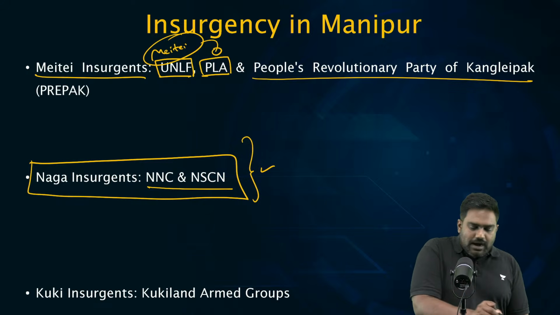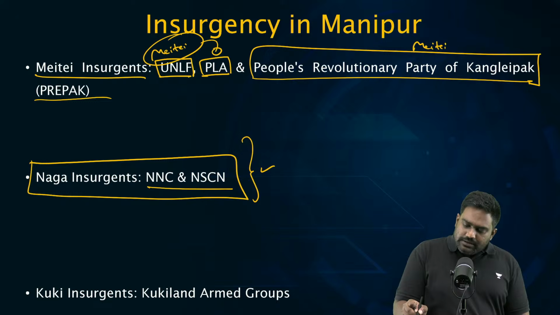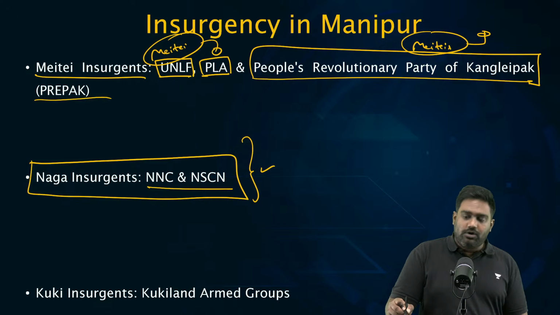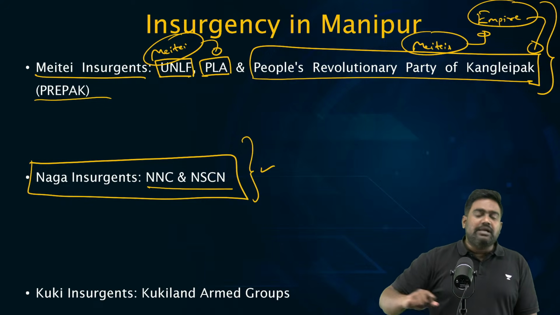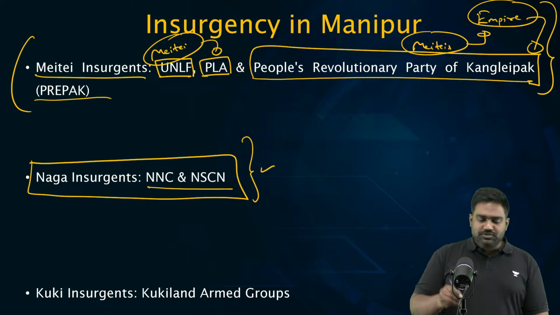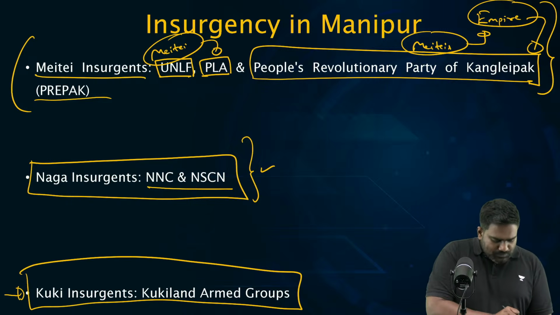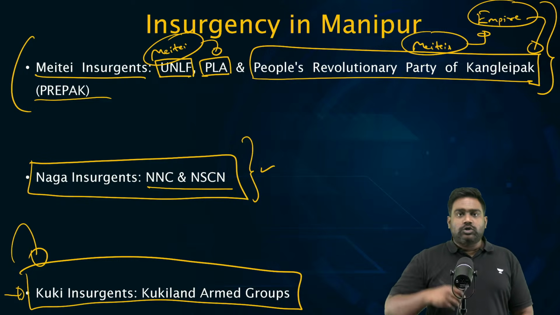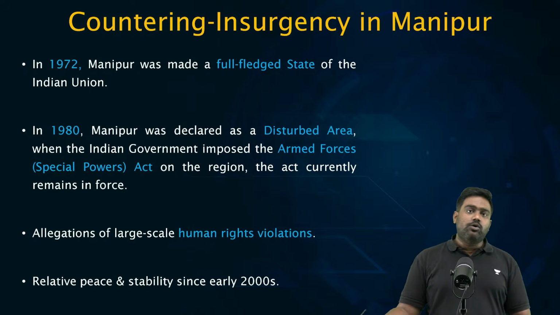Then you also have the PREPAK, People's Revolutionary Party of Kangleipak, mainly made up of Metis, and their vision is to bring back the glory of the empire, bring back the nationalist ethno identity of the Metis by restoring the Manipuri kingdom, the Methi kingdom. So you have a mix of Methi insurgent groups like the PREPAK, UNLF, PLA, some of the oldest insurgents of Northeast India. Then Kuki-Zo groups have formed their own armed insurgent outfits with cross-border support from the Zomi community. So this has been a deep-rooted conflict which has been going on.